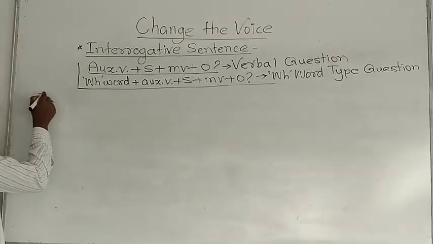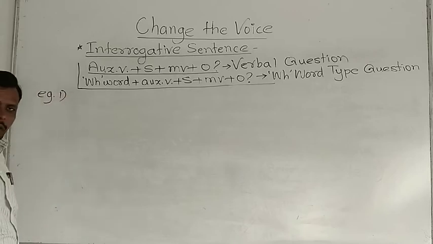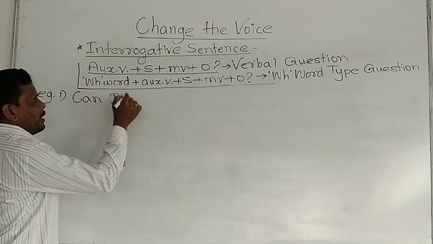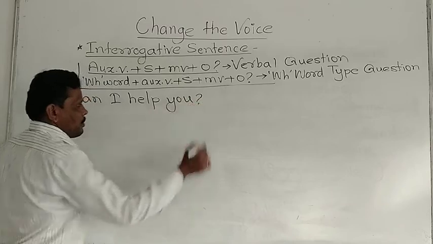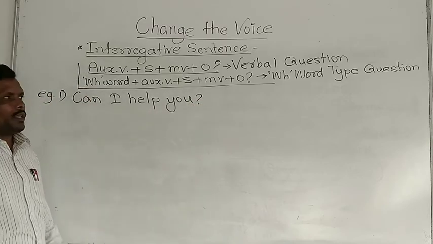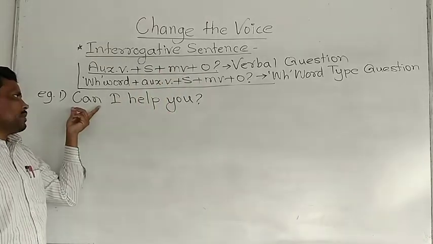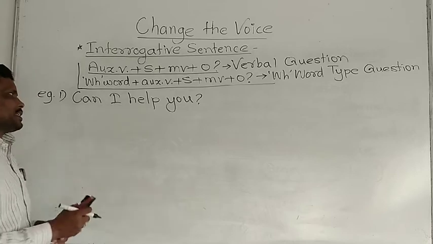Now there is the example to change the voice. Example is, can I help you? See here, can I help you question mark. It is verbal question because there is beginning with auxiliary verb, then subject is given.